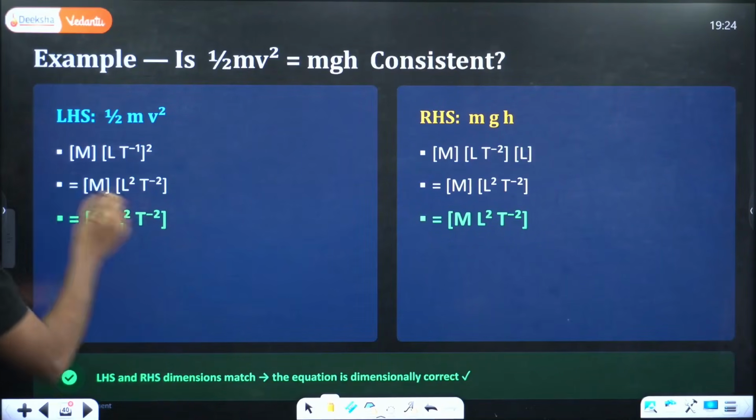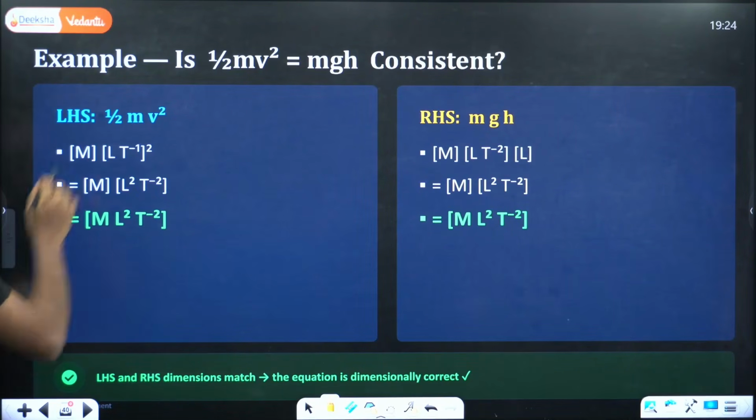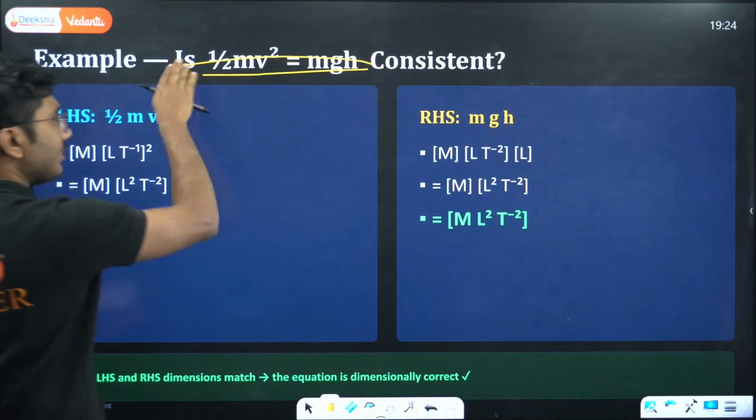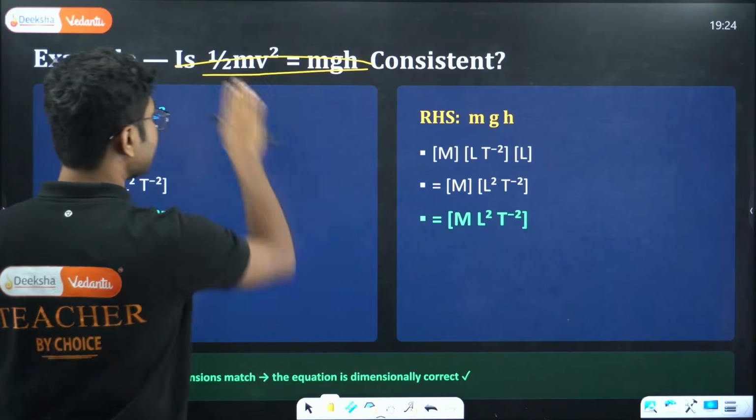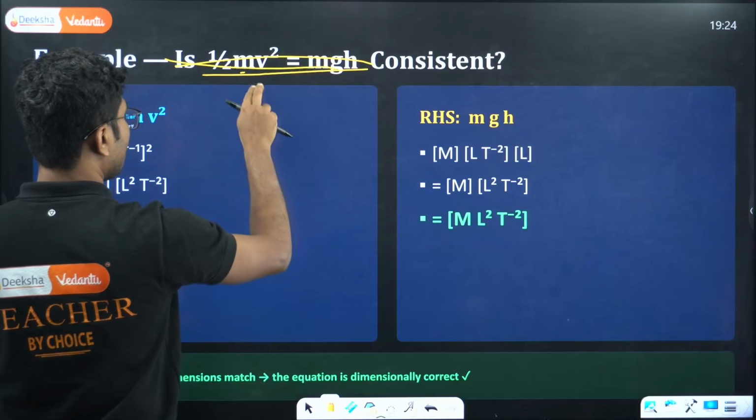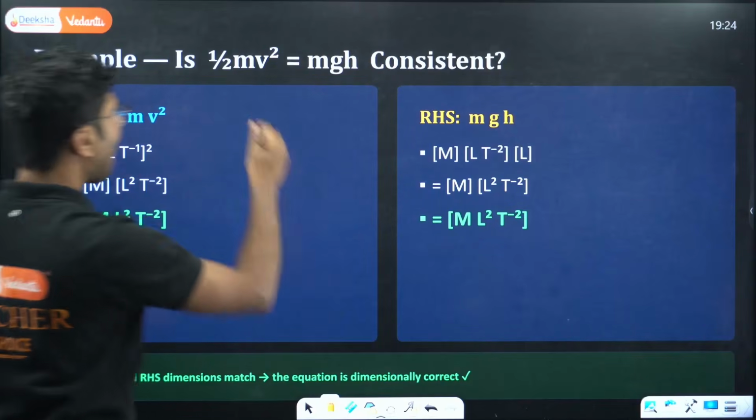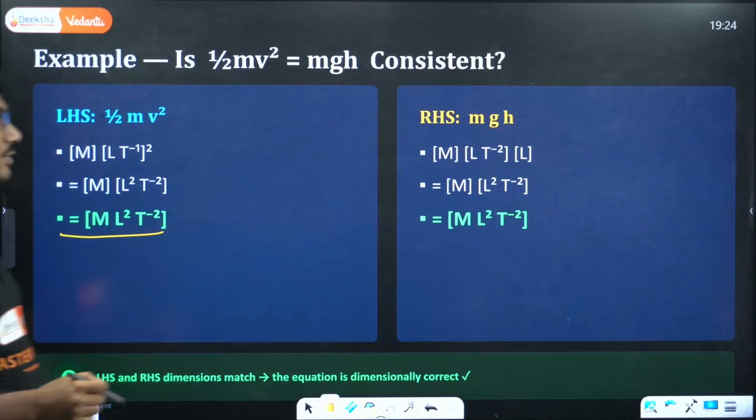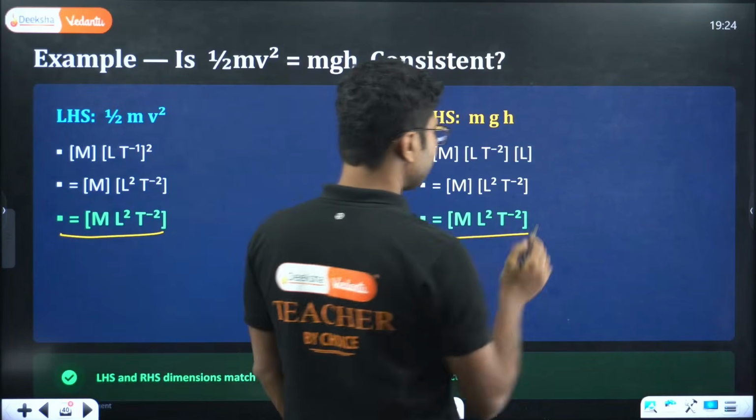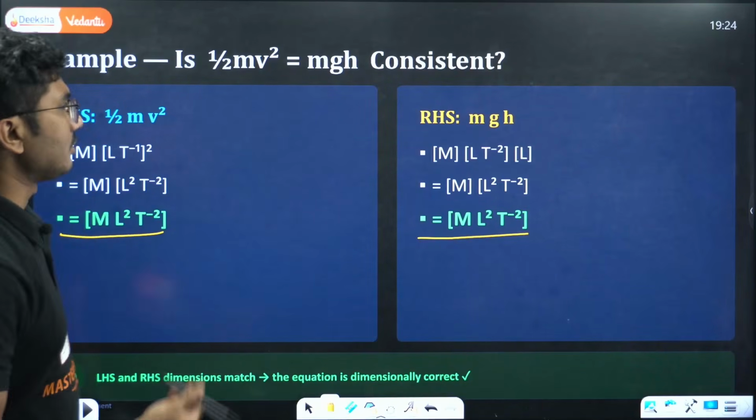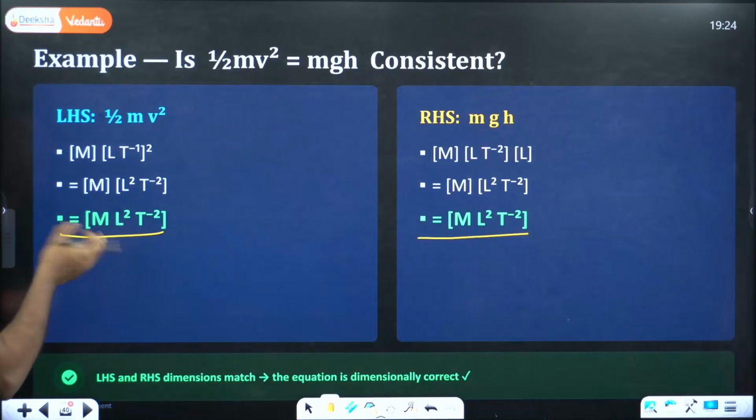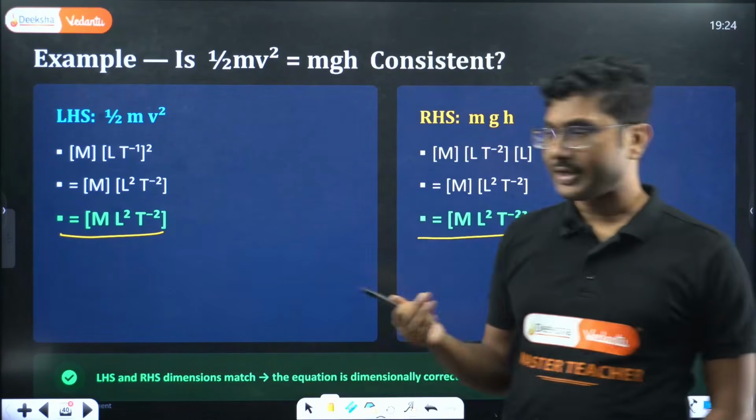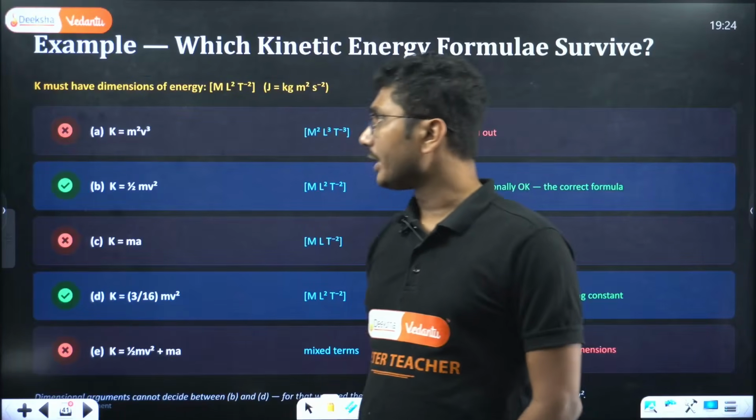Now let's see. On the left hand side, we calculated the dimension for half mv square is equal to mgh. This is another equation, we will see that in our work energy chapter. So half mv square is equal to mgh. You see the dimension on the left hand side and the dimension on the right hand side, both sides have the same dimension. So this is also dimensionally consistent. There might be some other examples, you need to practice one or two. You might face one such question in your final exam.